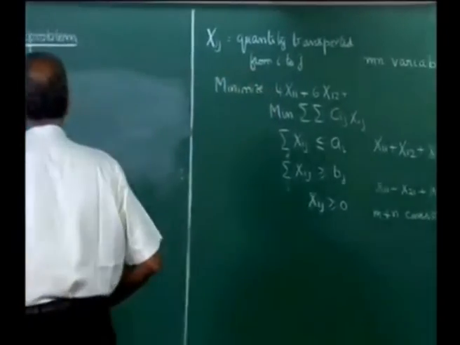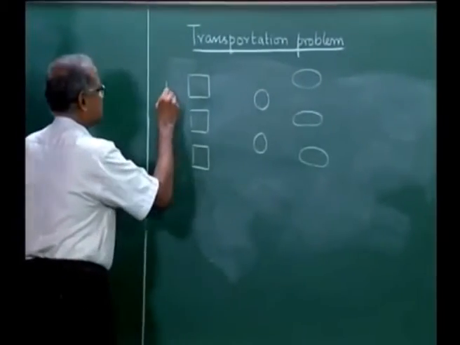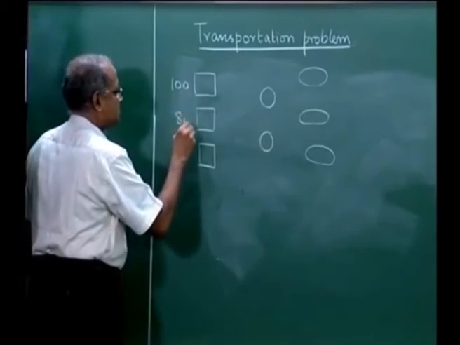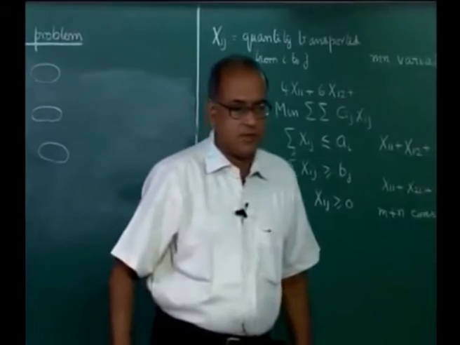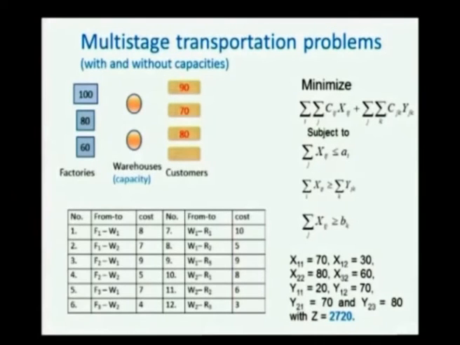The supplies are 100, 80 and 60. And the requirements are 90, 70 and 80.